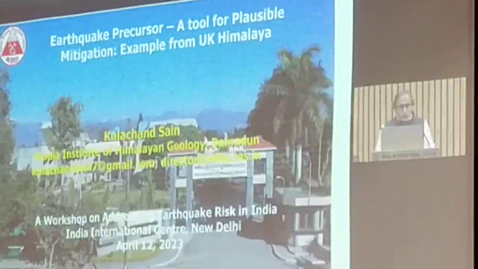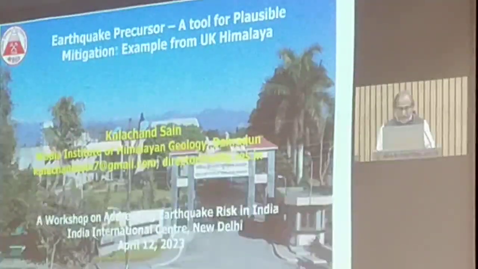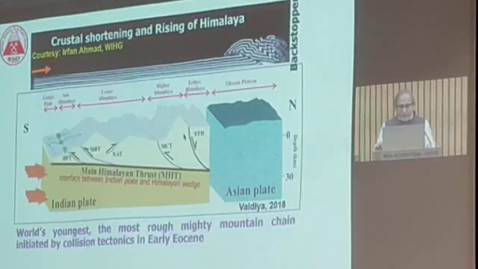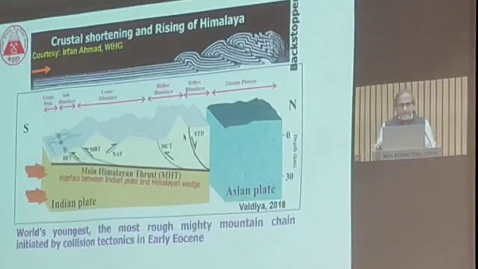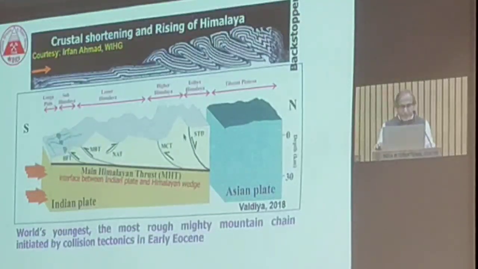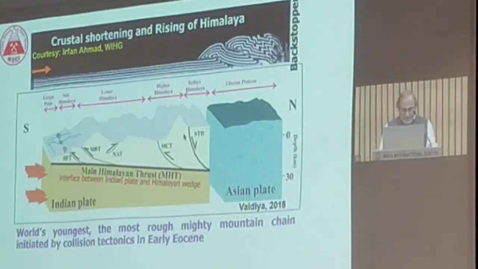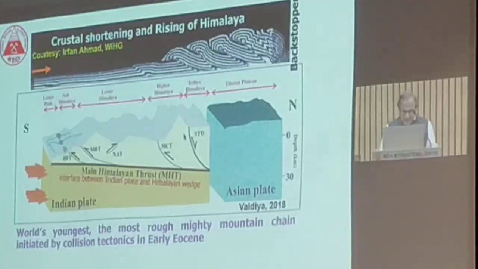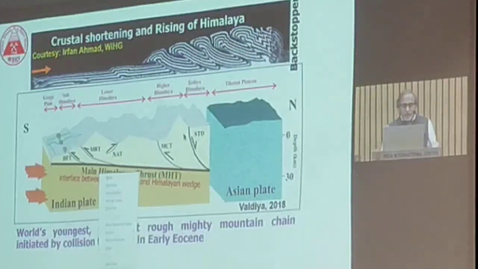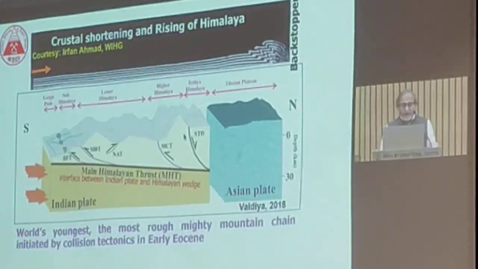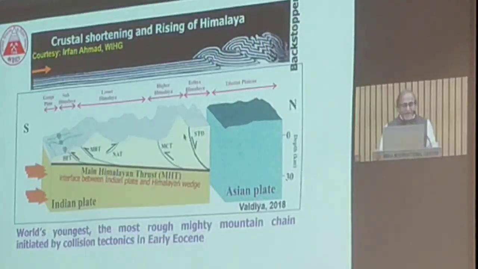So, to understand the precursor events, first of all, we need to have some sort of background understanding about earthquakes. Just to give you a brief on how the Himalaya has evolved, all of us know that the collision of the Indian plate with the Eurasian plate, which initiated 55 million years back, has formed the mighty Himalaya, and the interface between the Indian plate and the Himalayan wedge has been defined as the Main Himalayan Thrust.